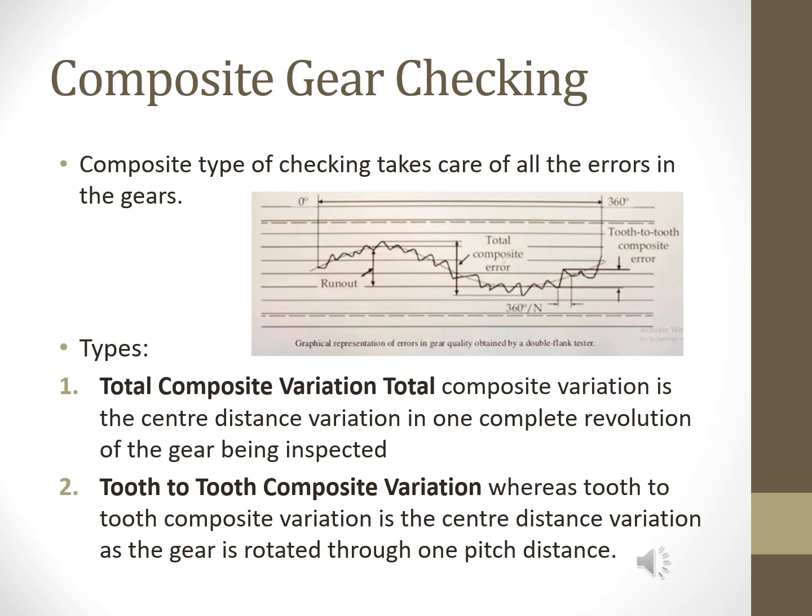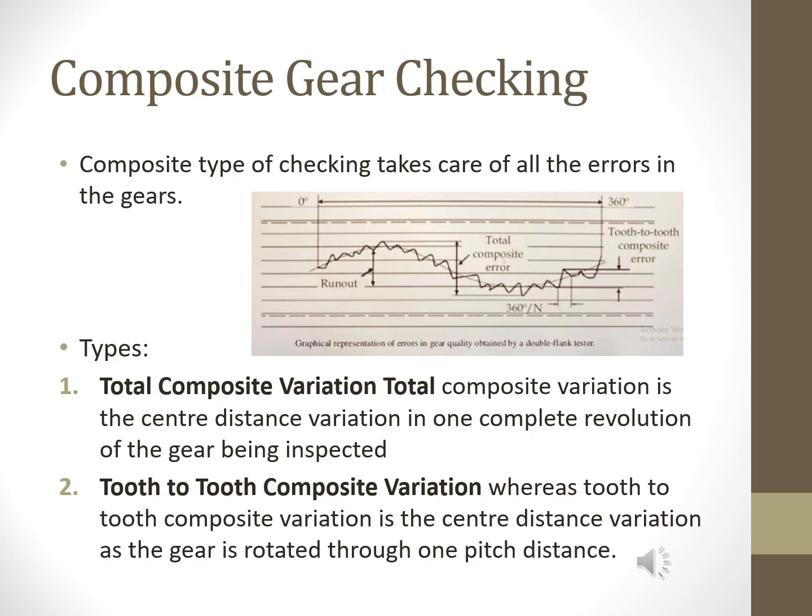Total composite variation is the center distance variation in one complete revolution of the gear being inspected, whereas tooth to tooth composite variation is the center distance variation as the gear is rotated through any increment. A uniform tooth to tooth variation shows profile variation, whereas a sudden jump indicates the pitch variations.